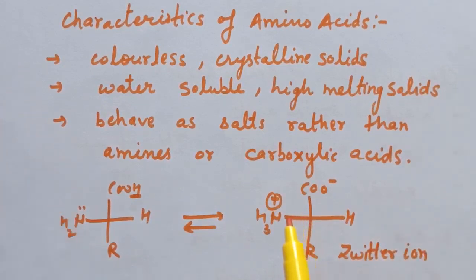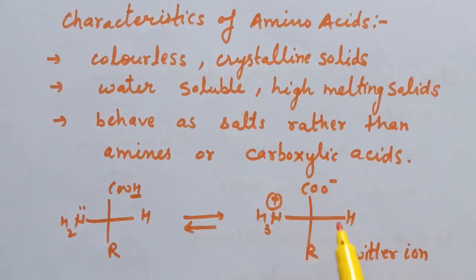Overall, this is neutral because the positive and negative cancel each other, but it contains positive and negative charge. Because of this, amino acids behave as salts rather than amines or carboxylic acids. So this is the structure for zwitterion, and therefore zwitterion formation takes place.